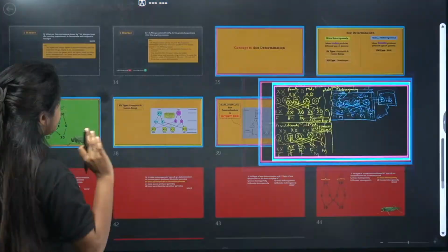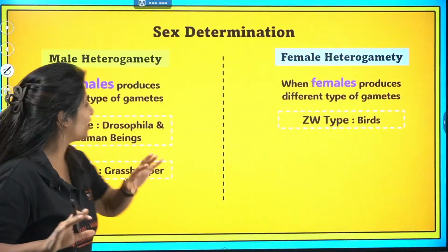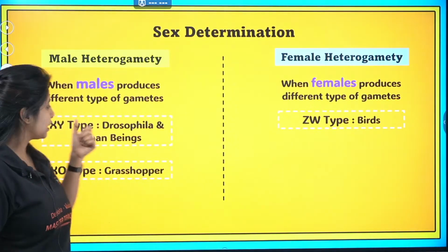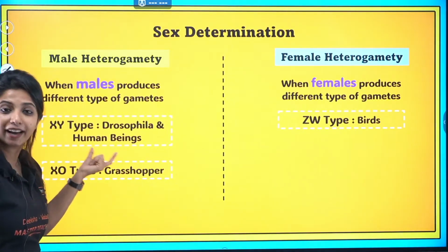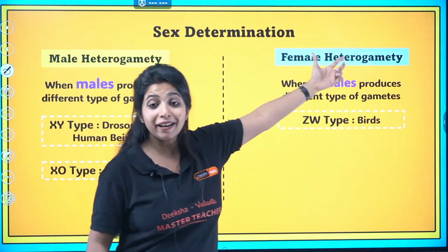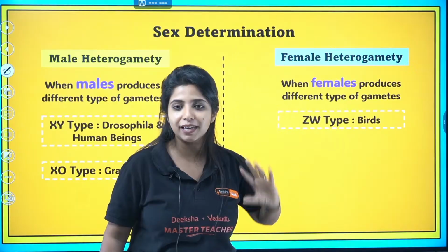These are the two different things that I wanted to tell. Apart from that, there is one more thing also. We are going to come to that. So there is male heterogamety where males are producing two different types of gametes: XX, XY type in Drosophila and human beings, XO type in the case of grasshopper. Female heterogamety is also there where females are producing two different types of gametes: ZW in the case of birds.